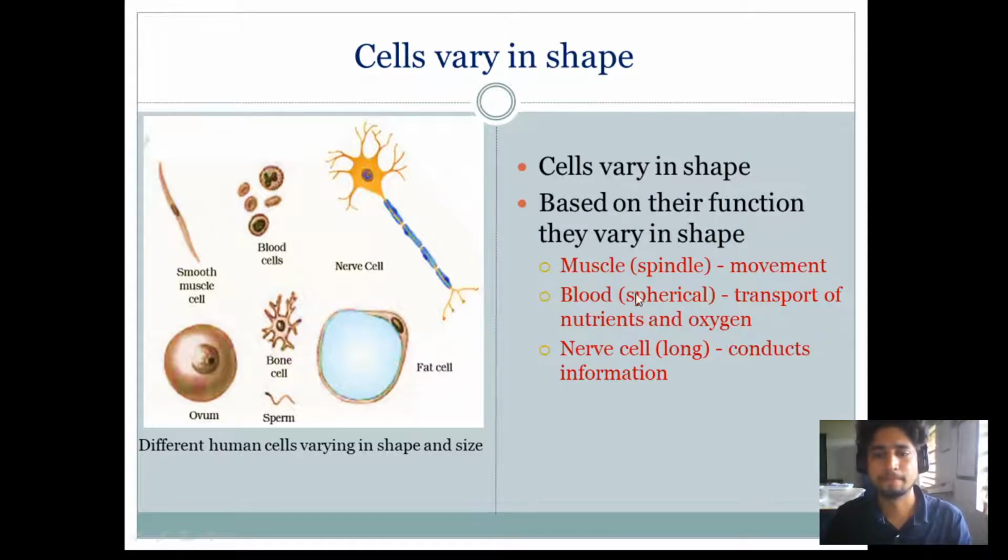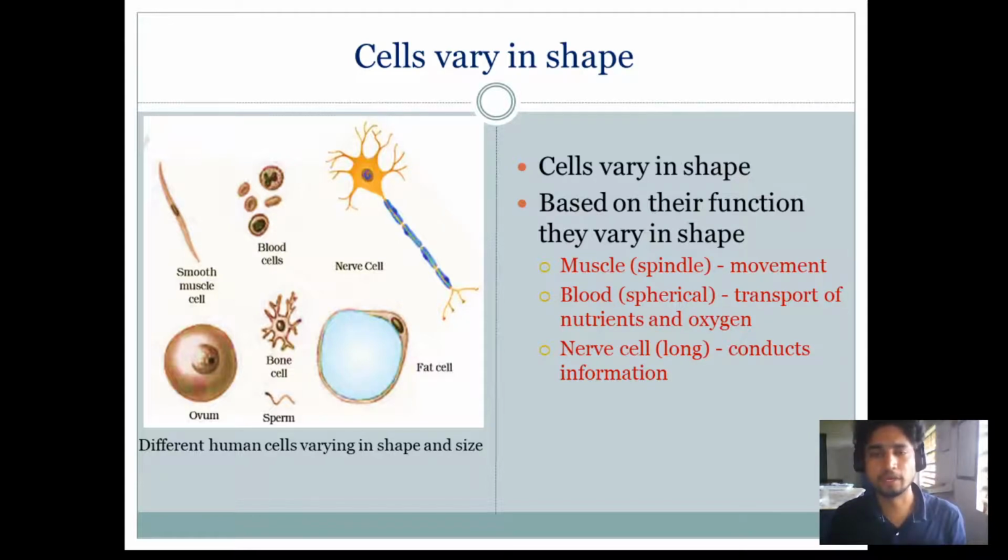Then the blood cell. They are spherical because they transport nutrients and oxygen in our body. A nerve cell is very long, extremely long, because it has to conduct information. Whatever we are sensing is conveyed to our brain.